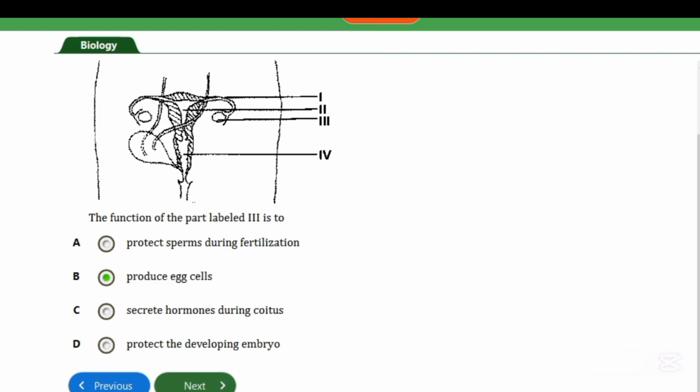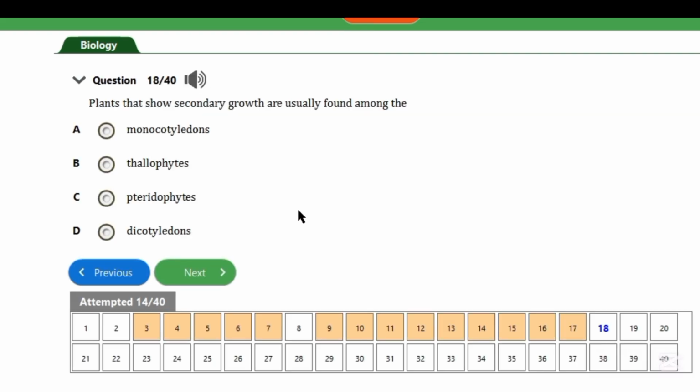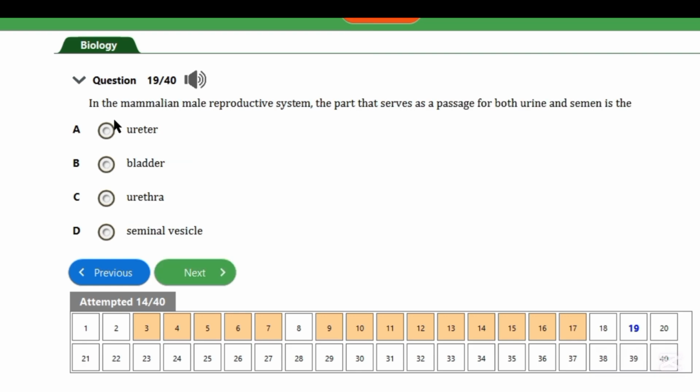Yeah. So next, plants that show secondary growth are found among what? So now when we talk about secondary growth, it is a very keen characteristic of dicotyledonous plants. In the mammalian male reproductive system, the part that serves as a passage for both urine and semen is called what? The ureter.